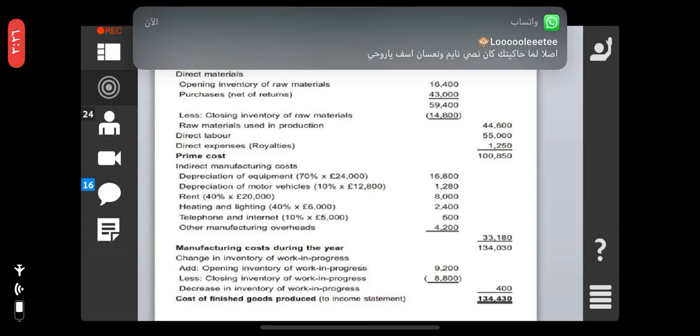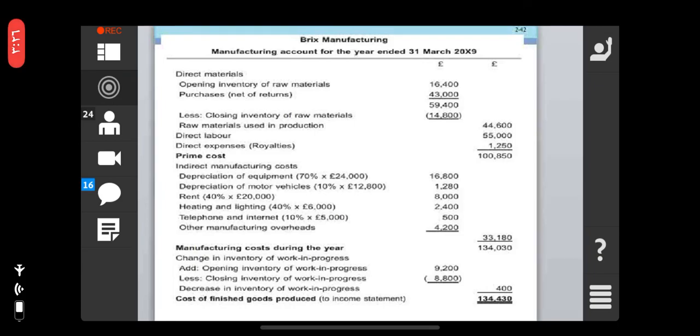Total is 33,180. So 100,850 plus 33,180, the total is 134,030.